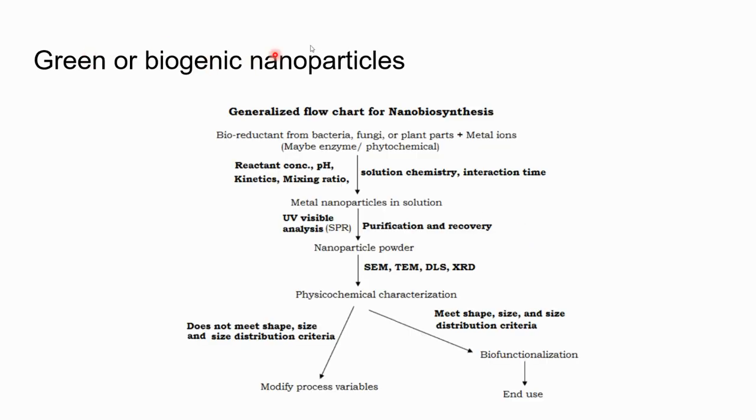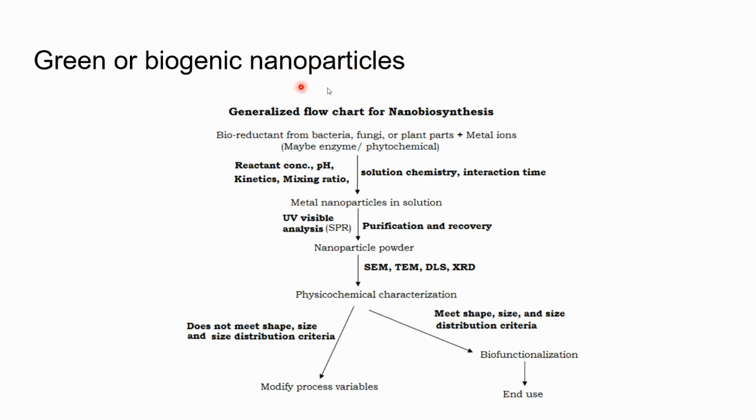Now the green or biogenic nanoparticles. Here, as we have discussed, plant extracts and microorganisms are commonly used for the synthesis of nanoparticles. Such nanoparticles are called biogenic or green nanoparticles.